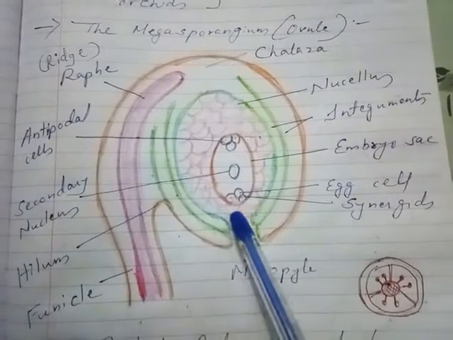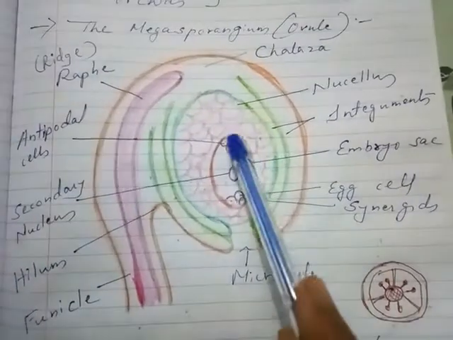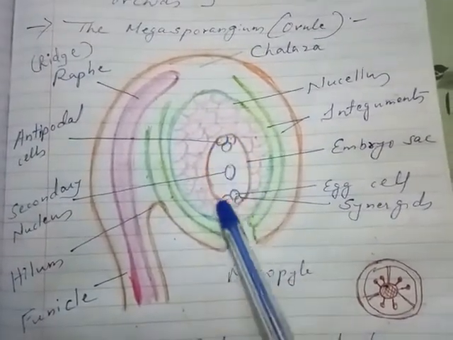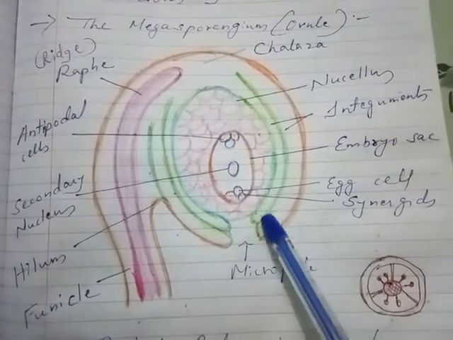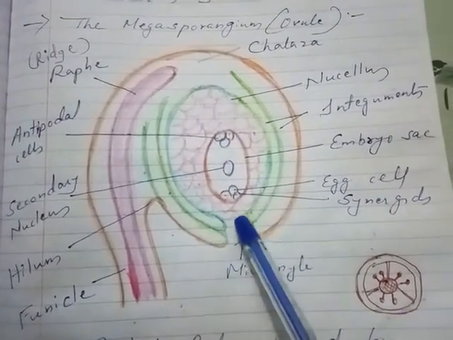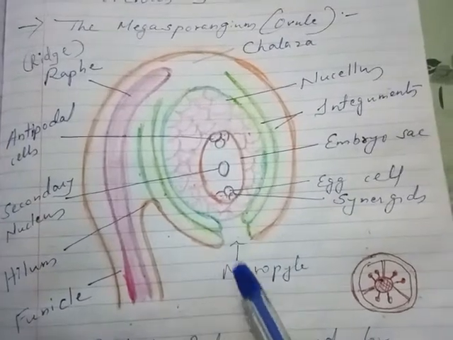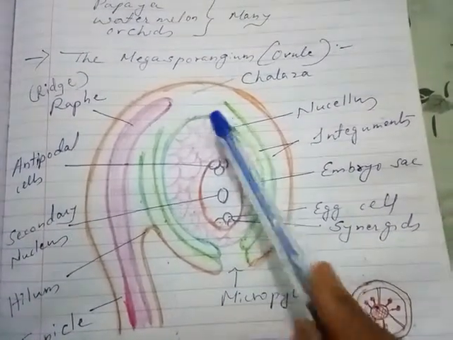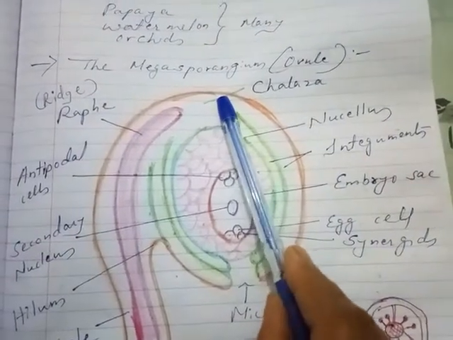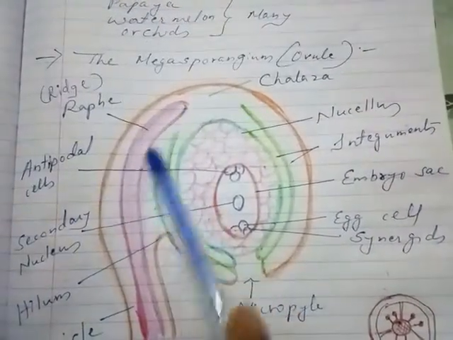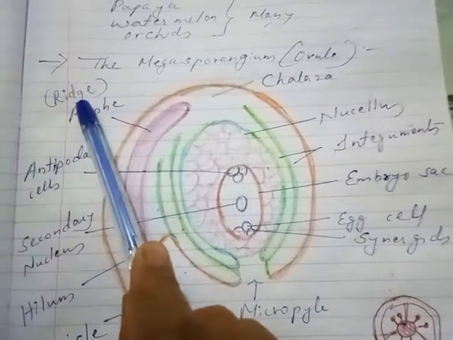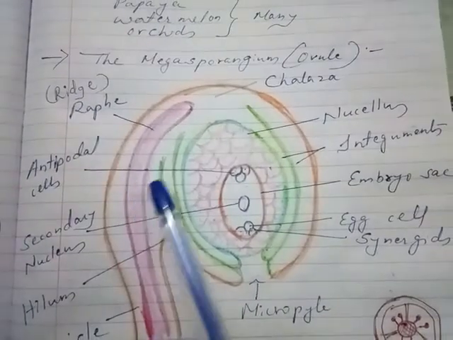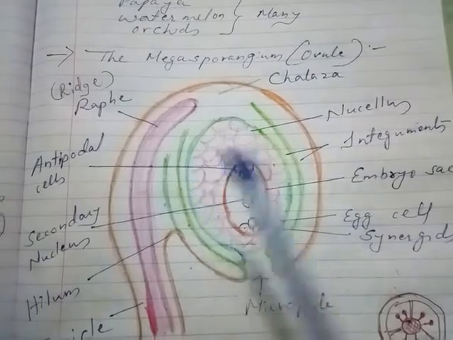Inside it is the nucellus, and inside the nucellus the embryo sac is present. Now this integument is not continuous at this end, it is absent. That end is called the micropyle, opposite to the micropyle end is the chalaza, and this portion is called the raphe. It is the ridge present between the funicle and the body of the ovule.